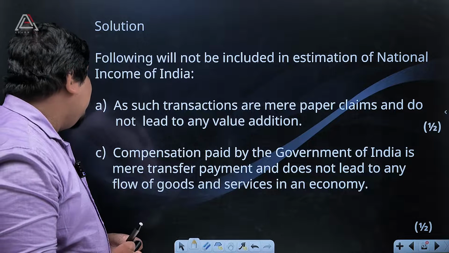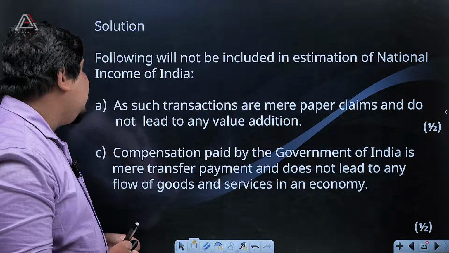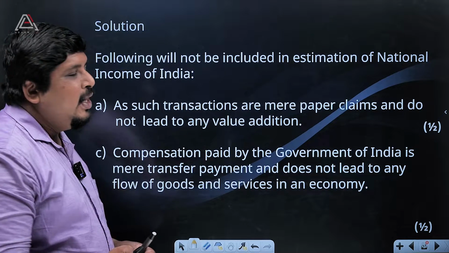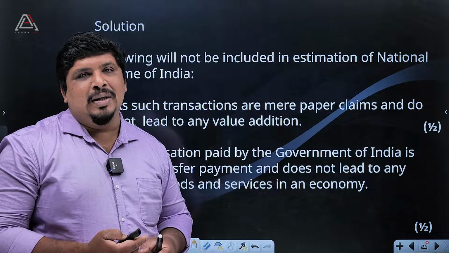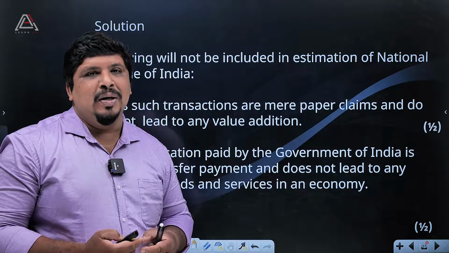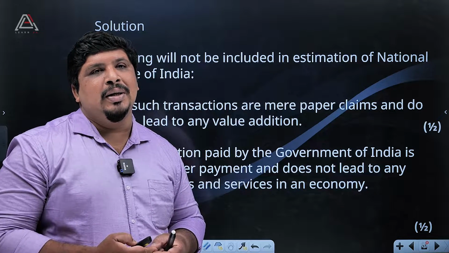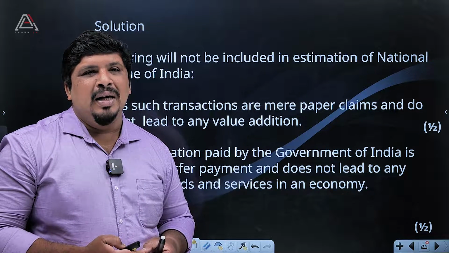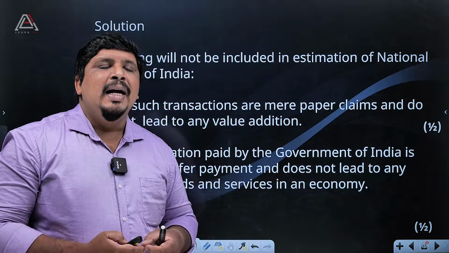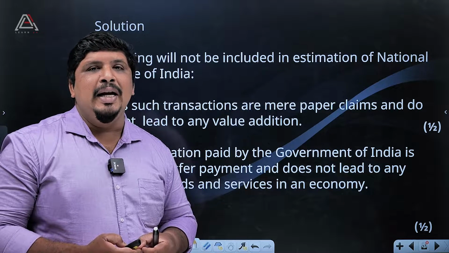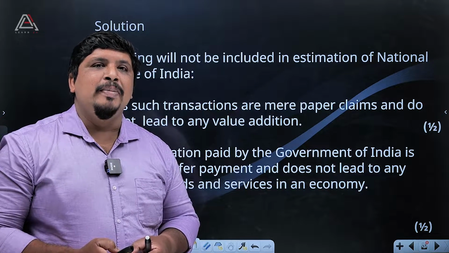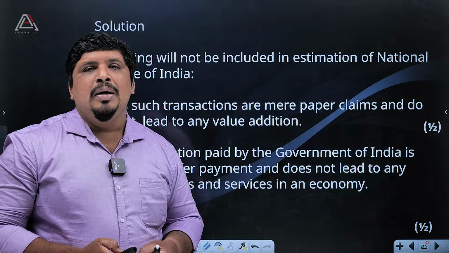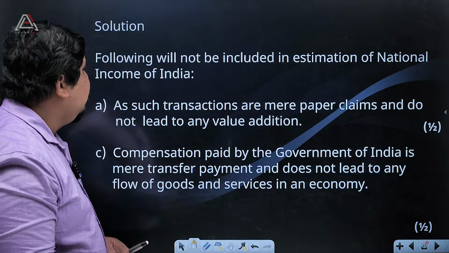Then, compensation paid by the Government of India is a mere transfer payment and does not lead to any flow of goods and services in an economy. So compensation paid by the Government of India, such as flood compensation, accident compensation, or earthquake compensation, is not calculated in the national income of our nation. Then previously we have seen that the French Embassy is paying the people working for that embassy. That will be included in our national income.